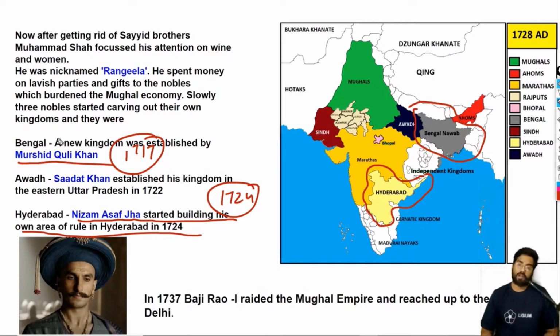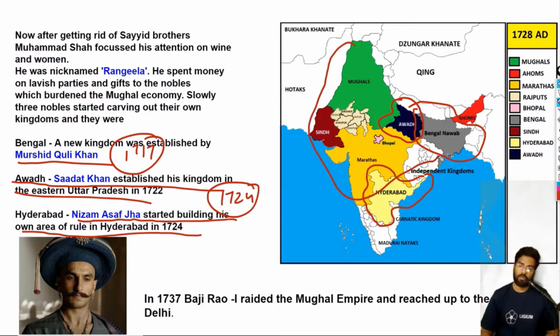Similarly, there was Sadat Khan. He built the Awadh kingdom. The Awadh state was established by Sadat Khan. The Mughal empire was this big, and now, as you can see in the green, it is only this much. So it was a decline of the Mughal empire, both in economy and in territory.